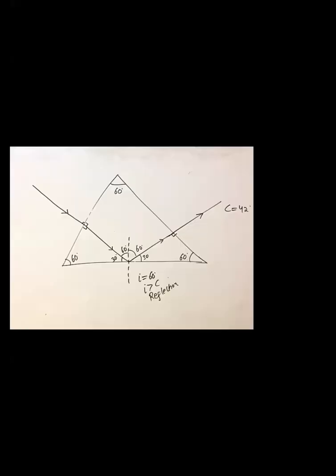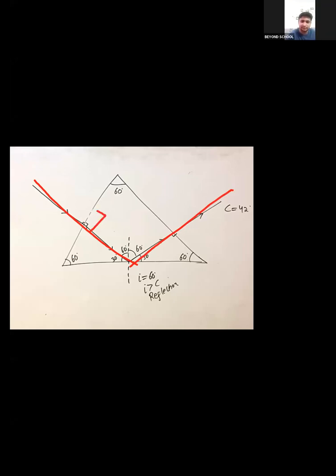One more example. So of an equilateral prism where all the angles are 60 degree. Okay. Light will pass from here to here. This is 60, this is 90. Okay, this will be 30 degrees. This is a normal.